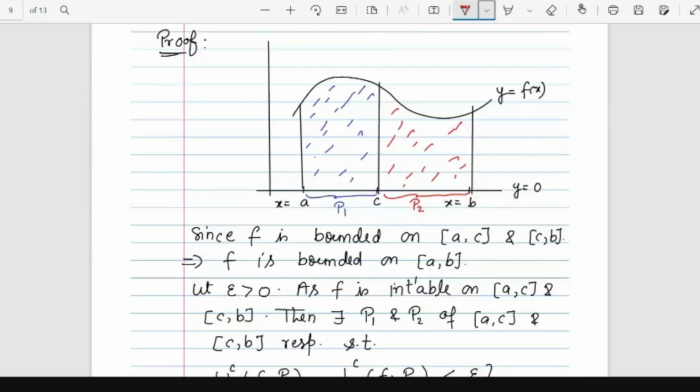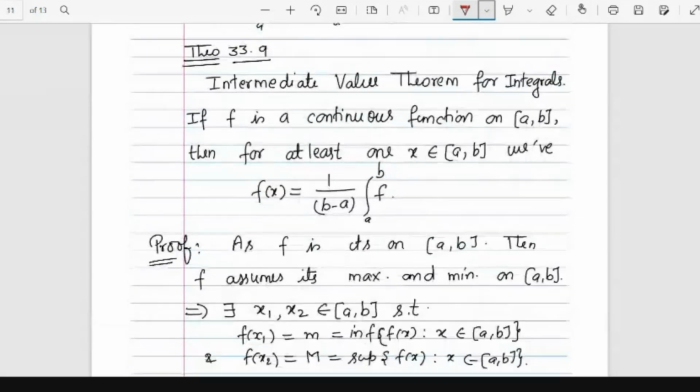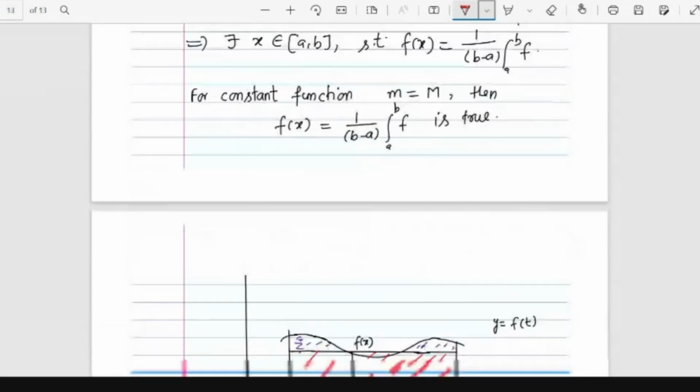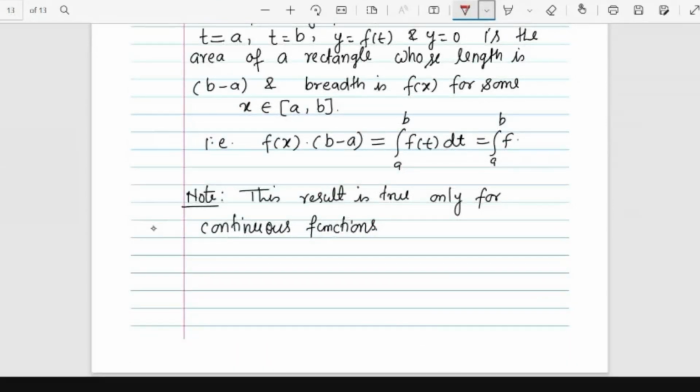This is called the domain additive theorem. Okay, so I'm just going to the important results, not all the results.